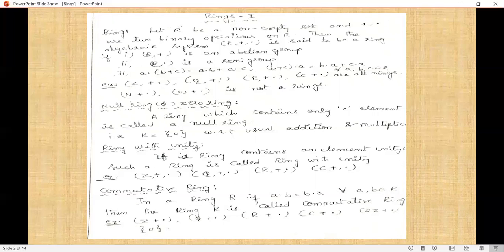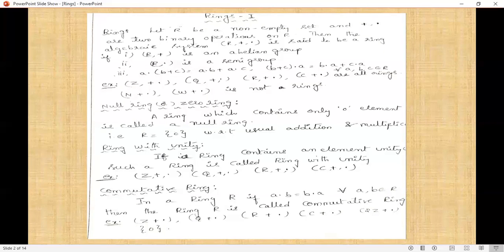That is, (R, +) is an abelian group, (R, ·) is a semigroup, and third, a·(b+c) = a·b + a·c and (b+c)·a = b·a + c·a, which means the distributive law is satisfied. The best examples for rings are integers, rational numbers, real numbers, complex numbers, and so on.